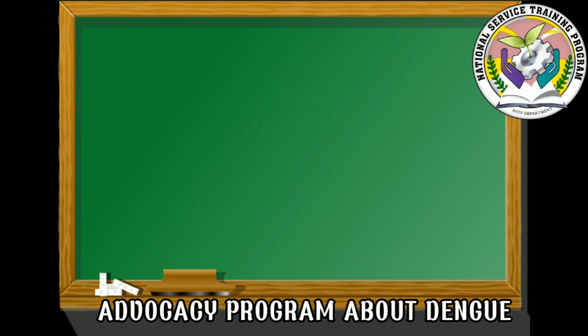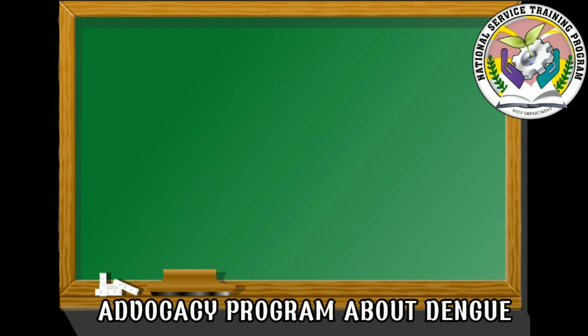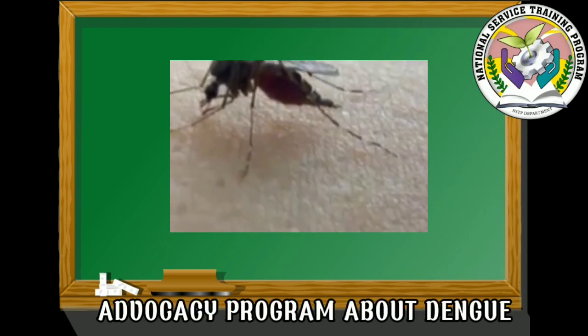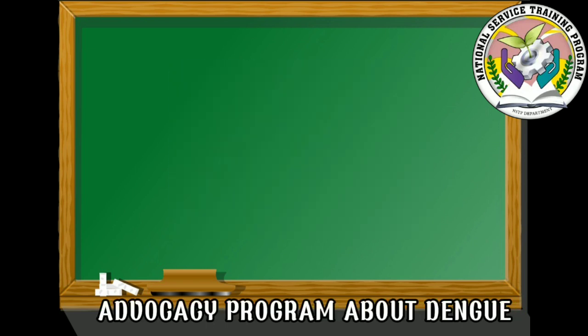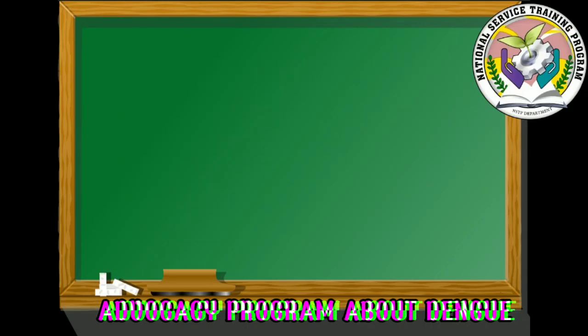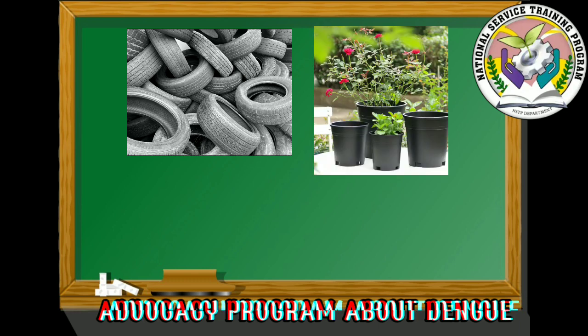Causes. The virus that causes dengue fever is spread by mosquitoes of the species Aedes aegypti and sometimes also by Aedes albopictus. Aedes mosquitoes are usually found in urban and suburban areas as they like to breed in man-made containers such as tires, flower pots, and household waters.